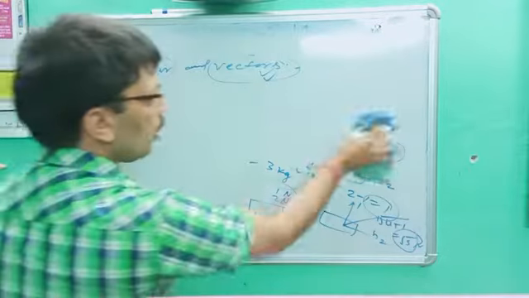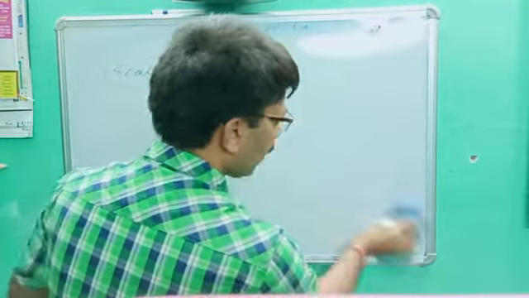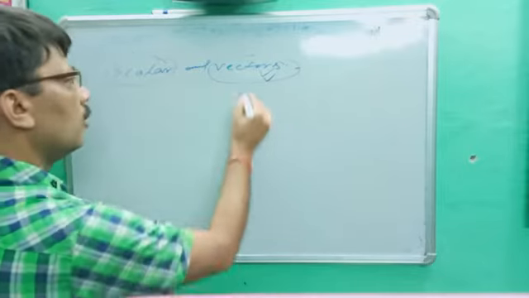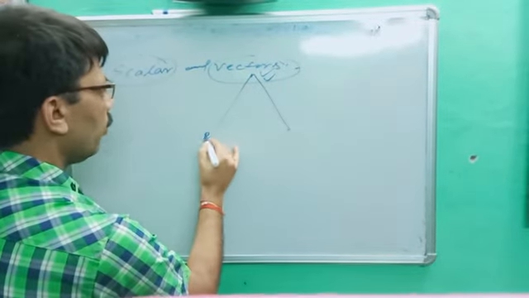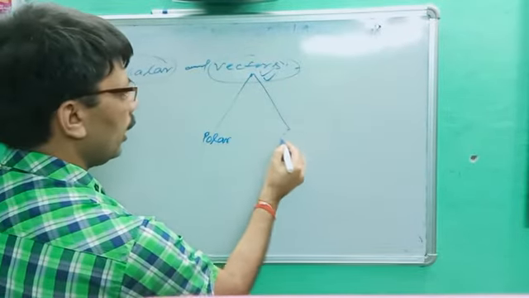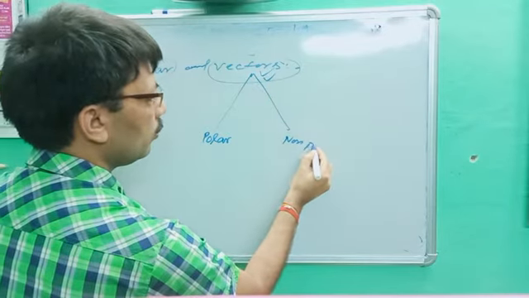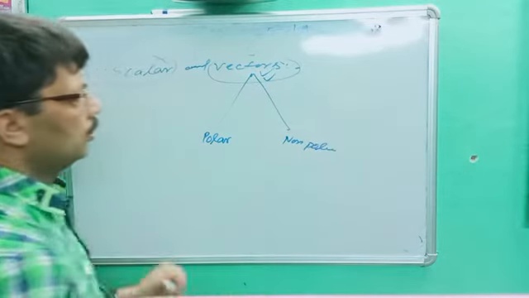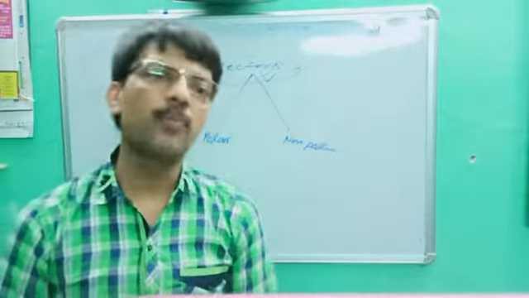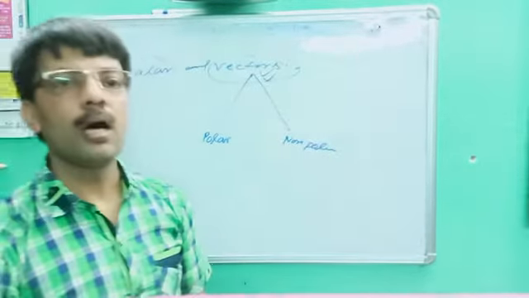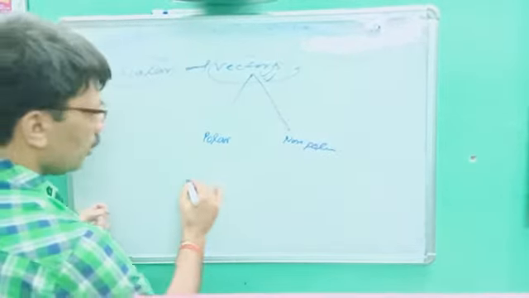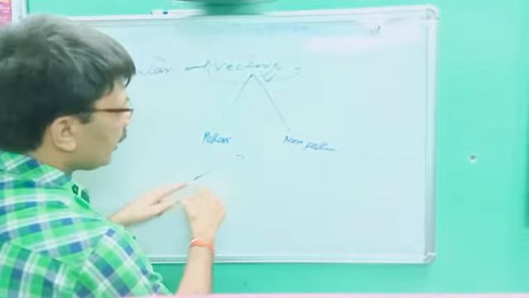There are 2 types of vector. One is called polar vector and another is called non-polar vector. In a polar vector, the starting and end points are given. These vectors are called polar vectors.